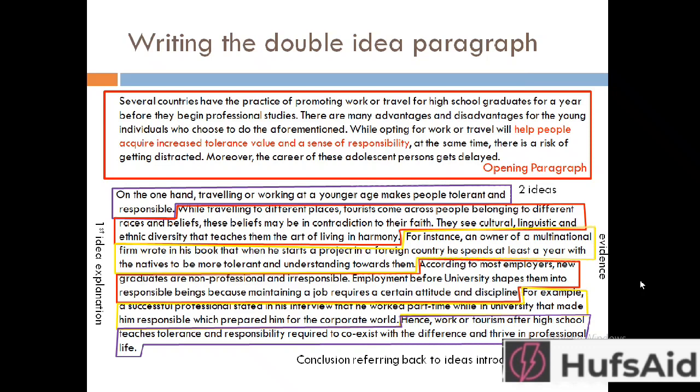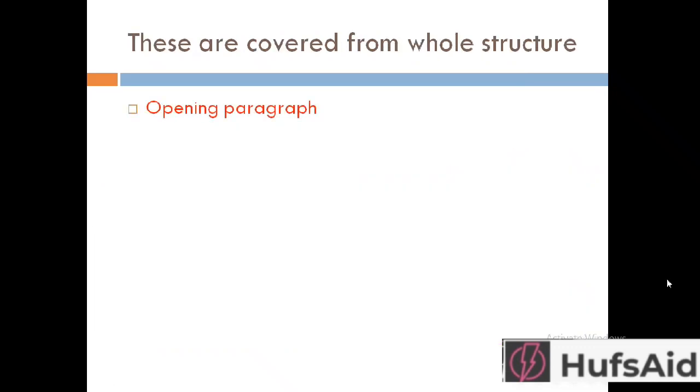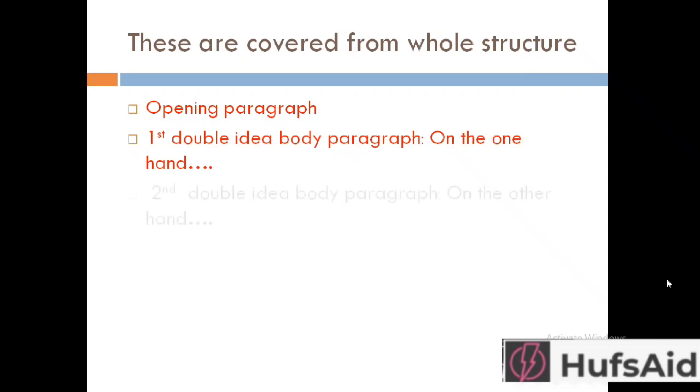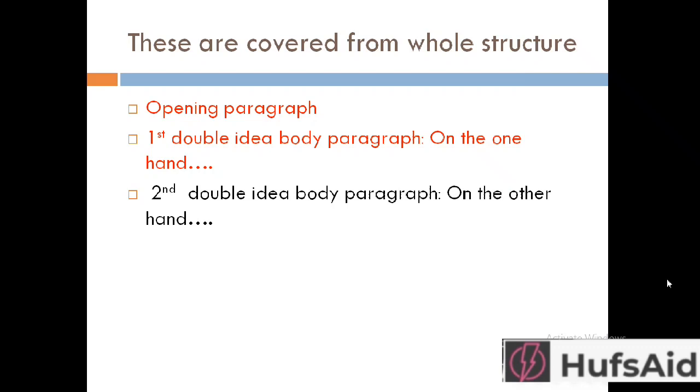Now, these things are covered from the whole structure that I have written in the opening paragraph. First, the double idea body paragraph that started with "on the one hand", and then I will write the second double idea body paragraph, and that would start with "on the other hand", and then there will be a concluding paragraph. I have taught you how to write the double idea body paragraph, so you can easily write this second double idea body paragraph.